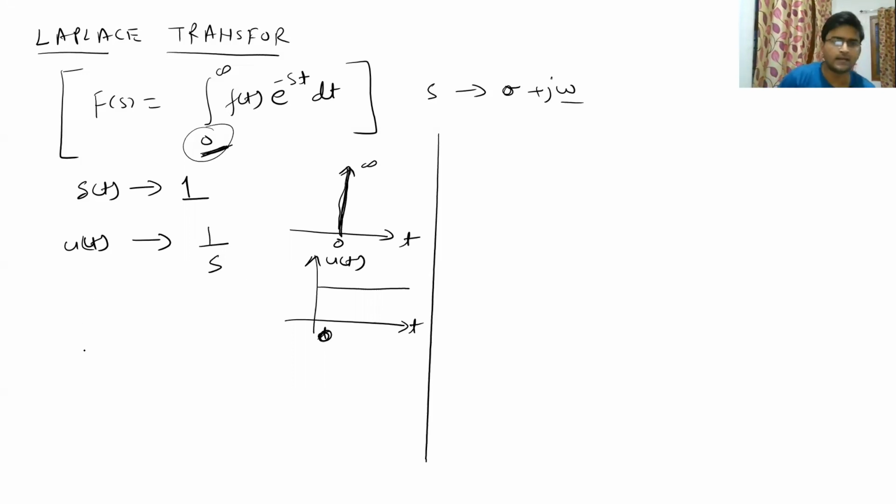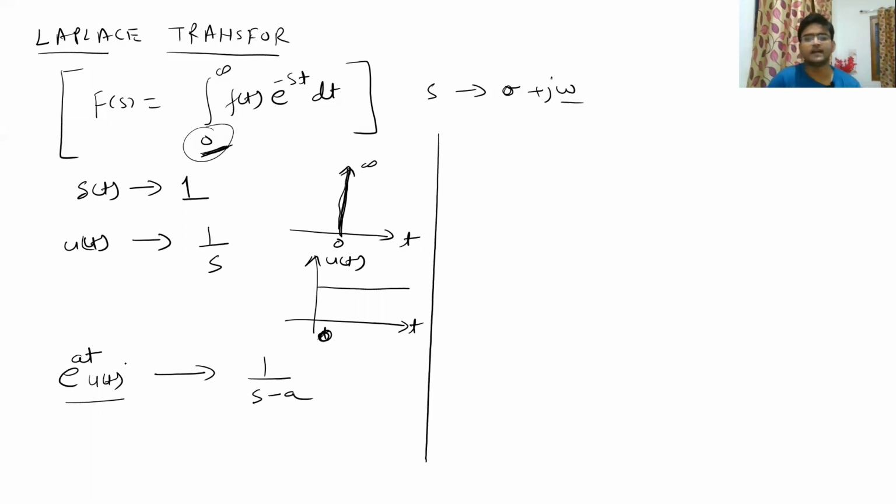So let me write one more function, e to the power at. Here I have written e to the power at, but by default we will assume that u(t) is also multiplied. In the other functions I am not going to write u(t), but e to the power at u(t) is by default multiplied in this function so as to make it a function which has some value only after time t equal to 0, and for all negative times it will have 0 value. So e to the power at u(t) will be 1 upon s minus a.